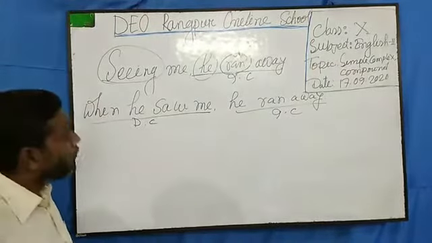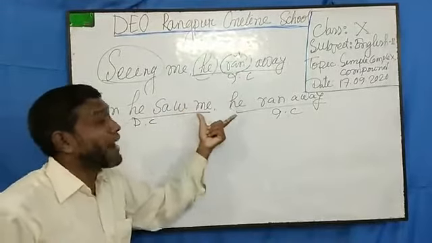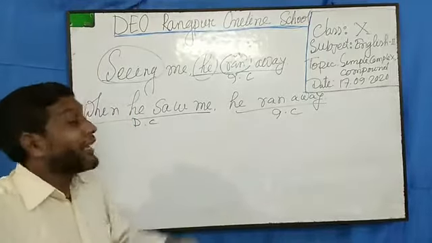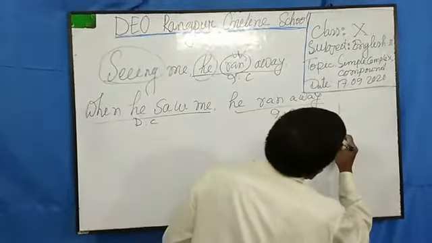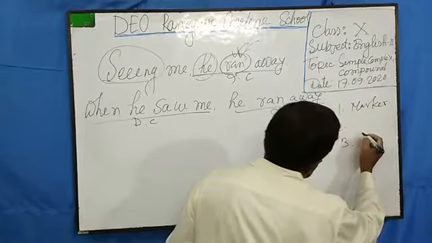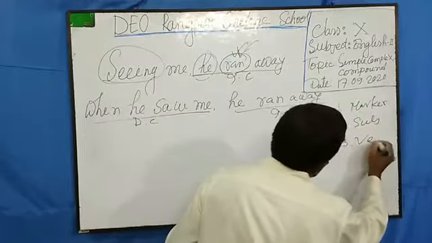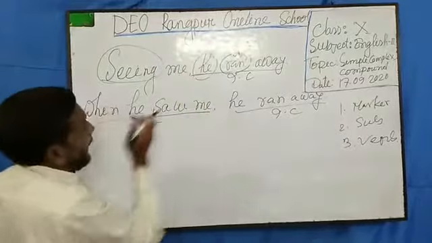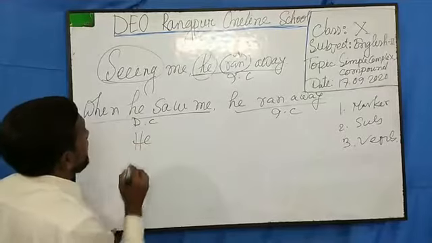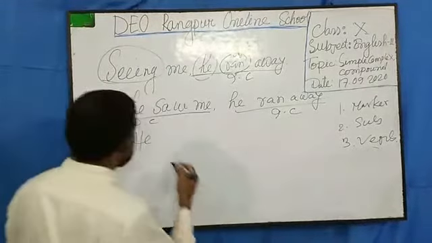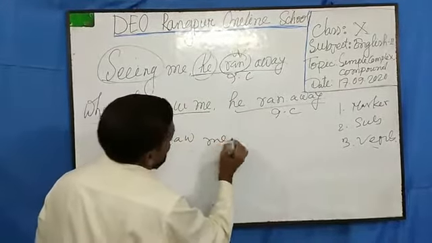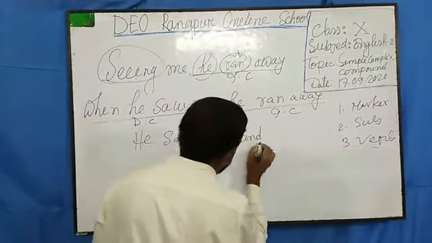So now dear students, I do not want to make a complex sentence. I want to make a compound sentence here. What will be my technique? It will be the same. We have to take a marker, then we have to take a subject and verb. So now from here I will copy the subject first, and then this is the verb. If I turn "see" it will be "saw", then "me", and I will write a marker of a compound sentence.